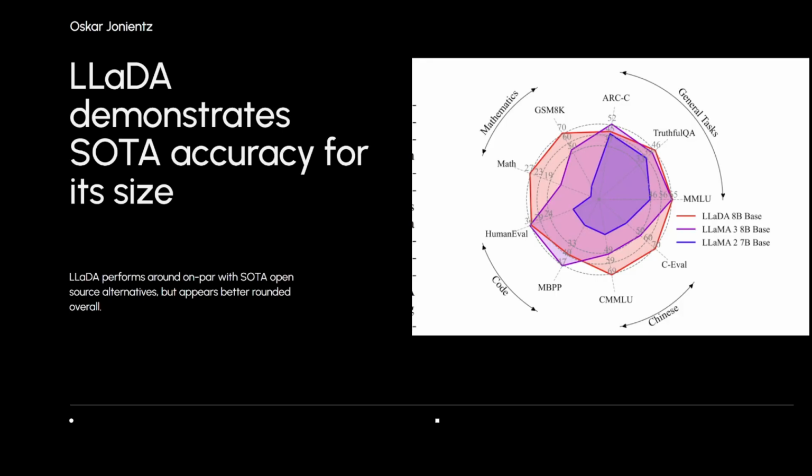For its size, LLaDA has state-of-the-art accuracy, which is impressive because, for instance, Llama has reinforcement learning and stuff like that. But LLaDA is only trained in 2 stages. It only has pre-training and then supervised fine-tuning, while Llama has that, and then also reinforcement learning on top of that. So as you can see, it's well-rounded on a few benchmarks.